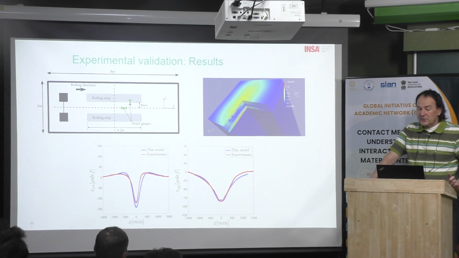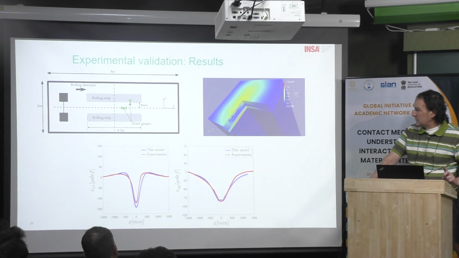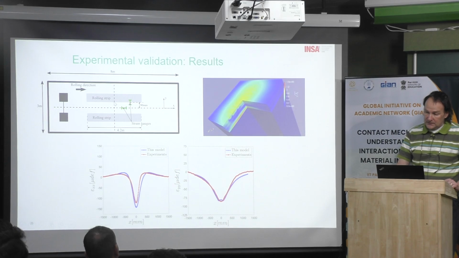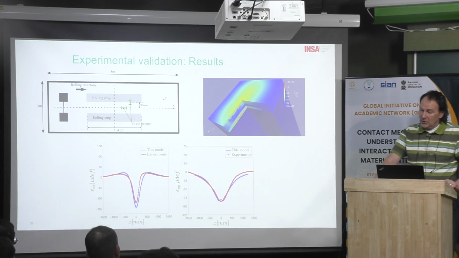I assume that for the previous simulation, first the strain gauge should be at the same position, which is just at the border of the tire. Okay, I think it comes from the fact that... no, in fact, I don't know. Yes, I don't know. Good question. I have to think about it.